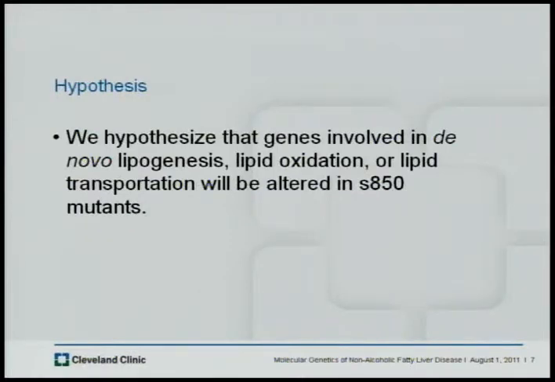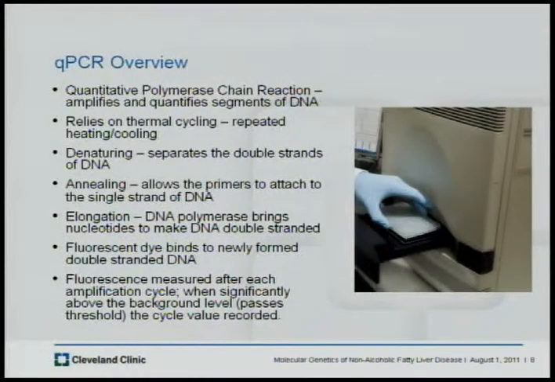So we hypothesized that genes involved in de novo lipogenesis, lipid oxidation, or lipid transportation will be altered in S850 mutants. To study this, we did qPCR. qPCR is a way of measuring gene expression levels related to de novo lipogenesis, lipid oxidation, and lipid transportation and uptake. qPCR is called quantitative polymerase chain reaction and occurs within a qPCR machine. It amplifies the DNA and simultaneously quantifies the amplified DNA segment.